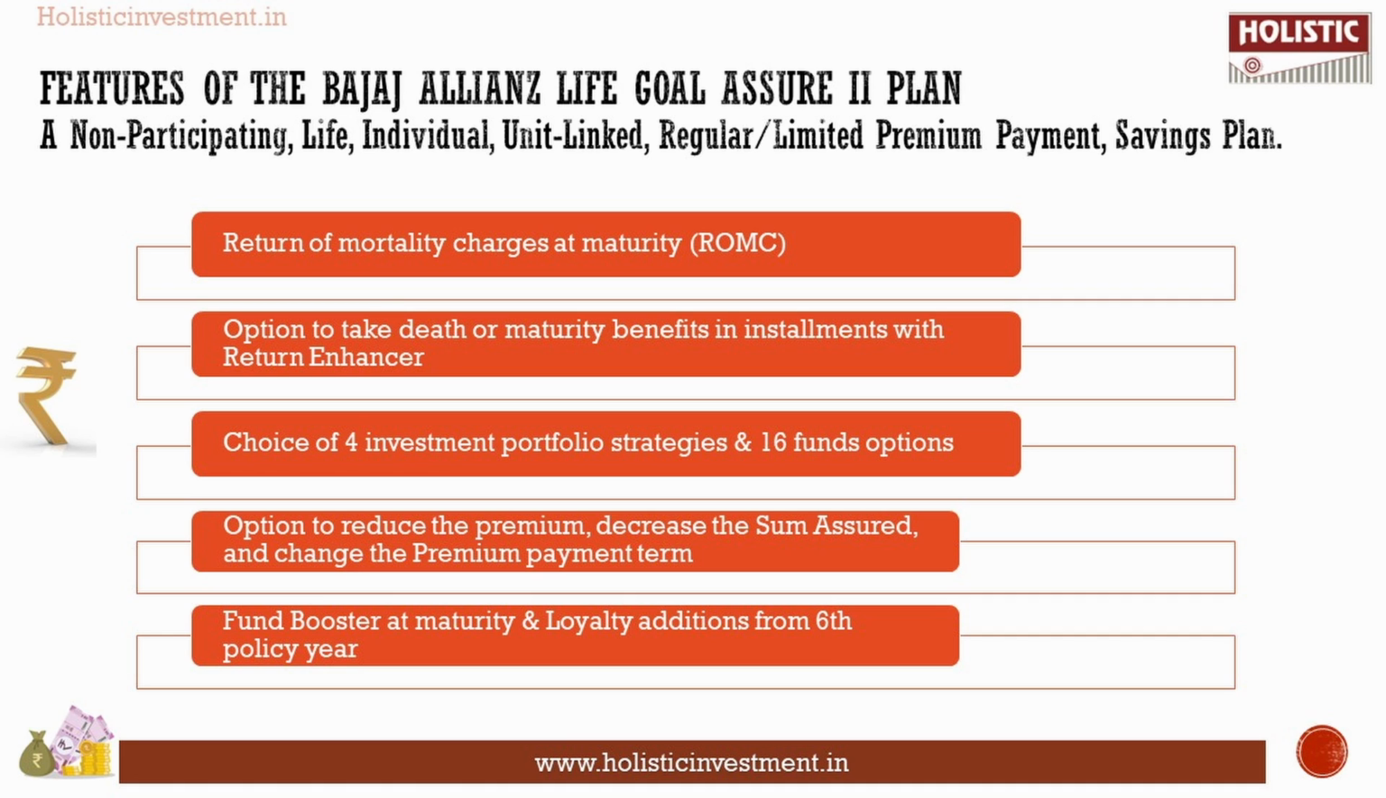The mortality charges you pay in this plan are returned at maturity as ROMC. You also have the option to take your death or maturity benefit in installments with the option of return enhancer. You have a choice of 4 investment portfolio strategies and 16 fund options. There is also the option to reduce your premium, your sum assured, and change your premium payment term. From the 6th policy year onwards, you can get loyalty addition, and you also get fund booster at the time of maturity.